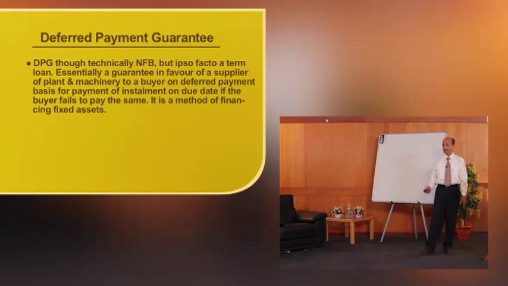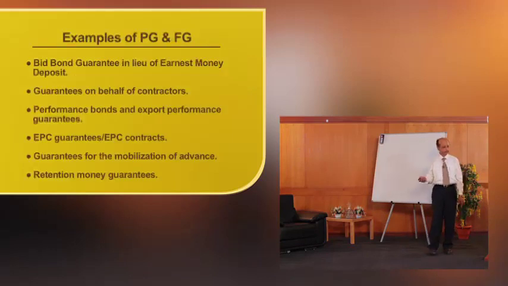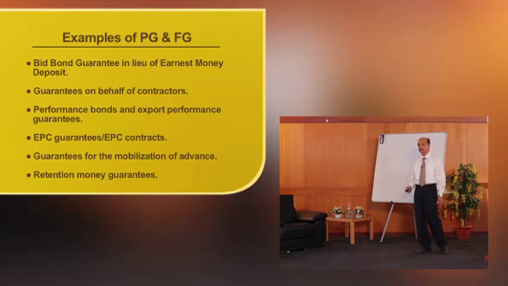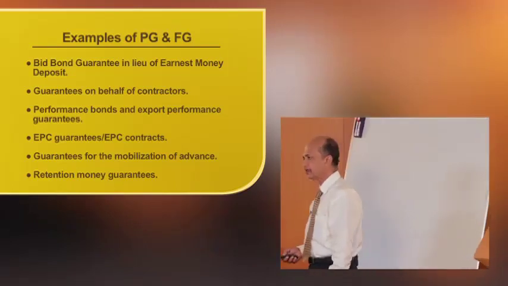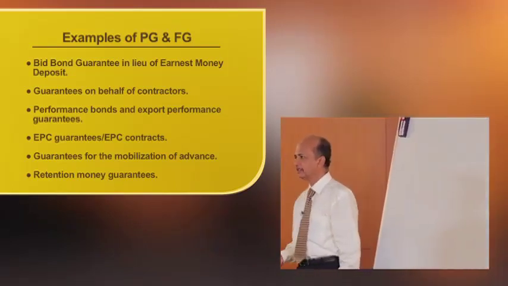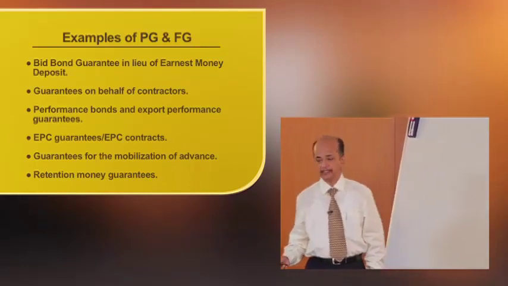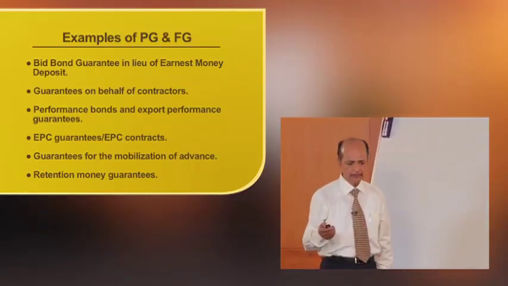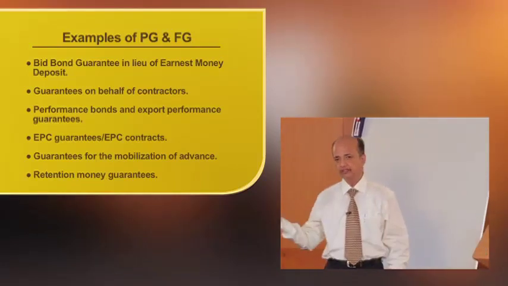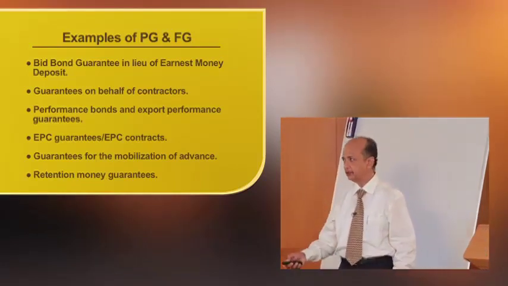Now come some examples of performance guarantees. What are the examples? Bid bonds, guarantee bonds in earnest money deposit, guarantees on behalf of the contractors, performance bonds and export performance guarantees, EPC guarantees, export packing credit guarantees, guarantees for mobilization advance, retention money guarantee. These are all different purposes for which performance guarantees are being issued.